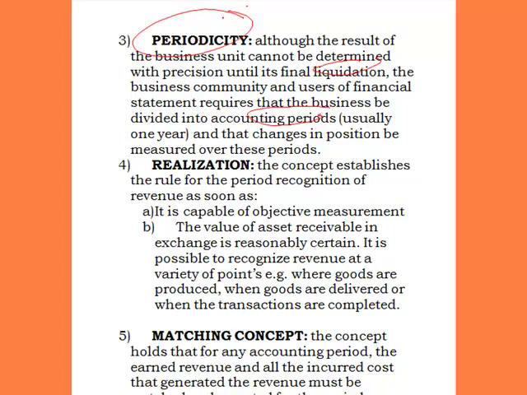Now, periodicity is just saying that the life of the business, usually the accounting business, should be divided into accounting periods. It means that you should divide the business into periods during which changes in position are determined.